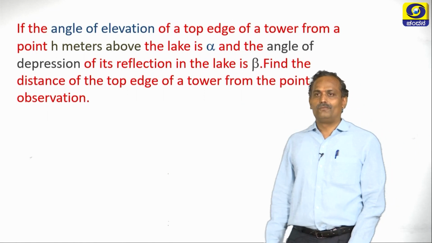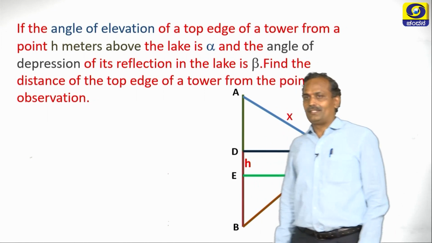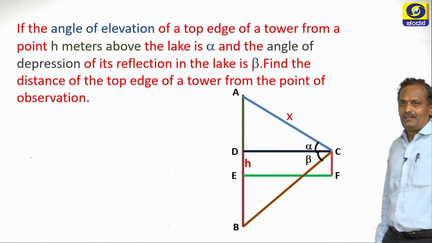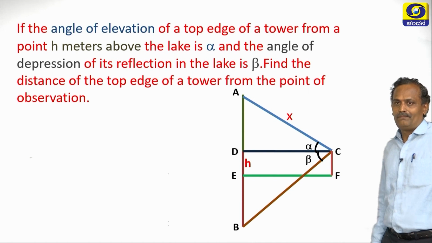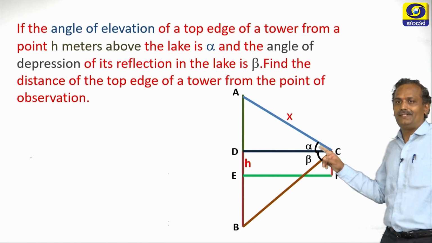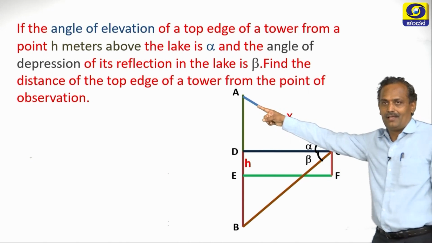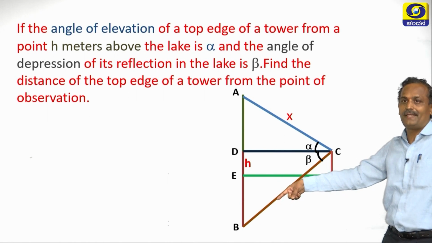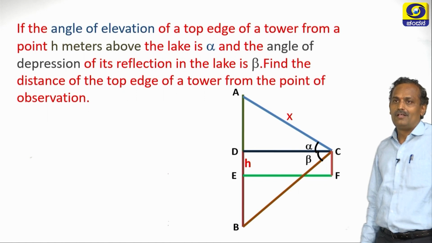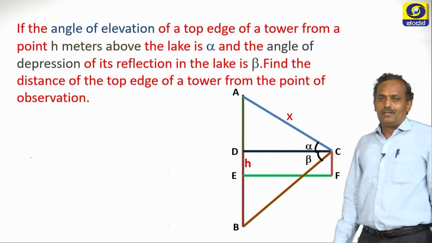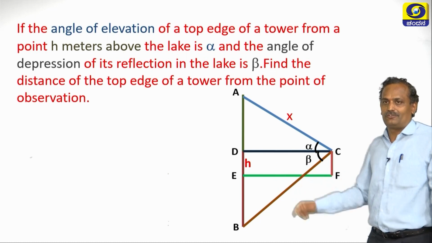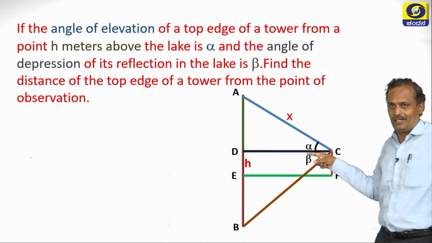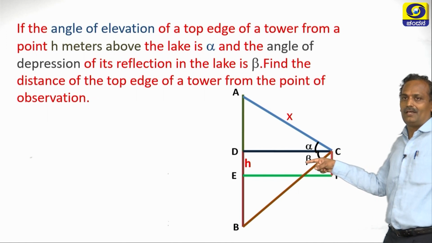So let us draw the diagram. Here C is the point of observation, CF is the height above the lake, so it is h. The viewer at point C is observing point A, the top of the tower, and he is observing the tower's image in the lake, which is B. The angle of elevation is alpha, shown here, and beta is the angle of depression.